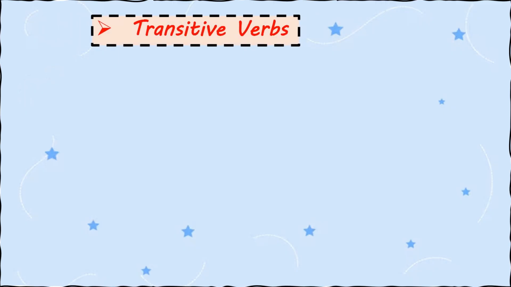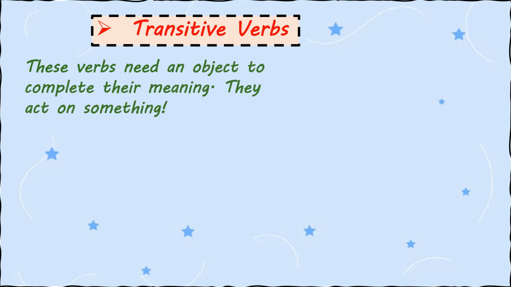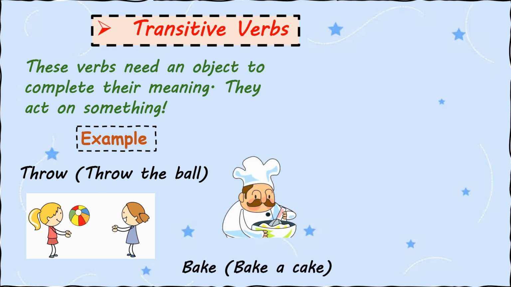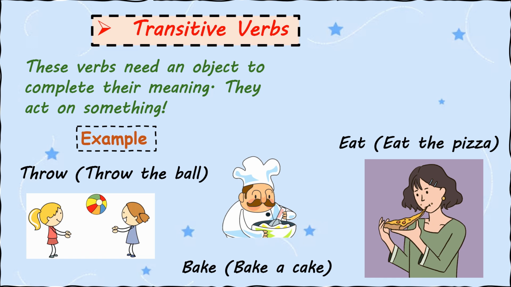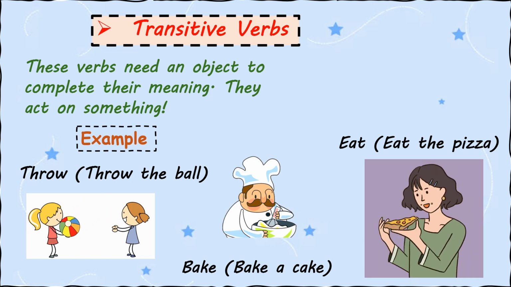Transitive verbs. These verbs need an object to complete their meaning. They act on something. For example, throw. So for throwing a ball, it needs an object. Bake. Bake a cake. For baking a cake, it needs some object. Eating a pizza. For eating, it needs some object to eat.